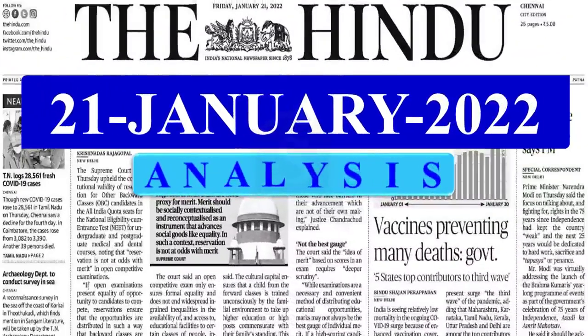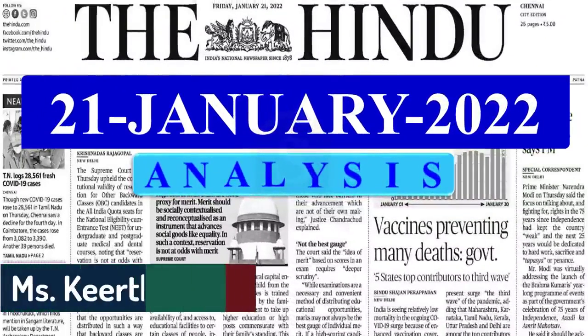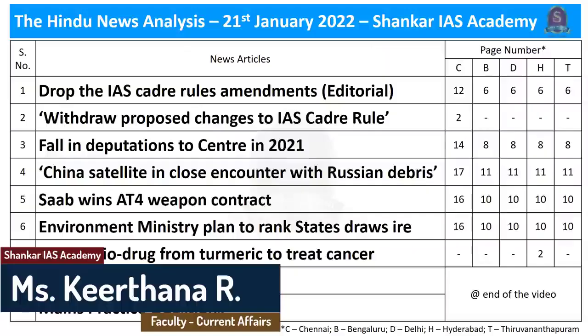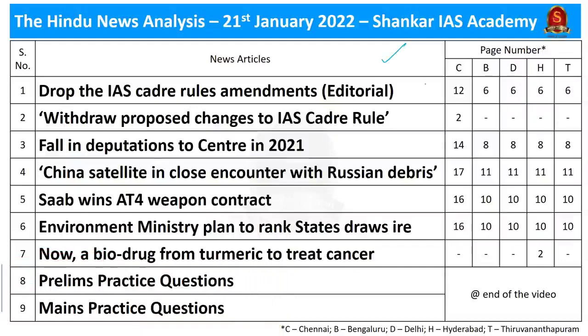So now we have come to the Hindi news analysis for the date 21st of January 2022. Today I have chosen these news articles for discussion. We'll be discussing the hot topic of amendments to the IAS Cadre Rules. We'll be seeing about gene silencing. We'll talk about a weapon technology and also about space debris. And then we'll move on to the practice questions discussion session where we'll be discussing prelims practice questions. So with this introduction, now let us get to the first discussion.